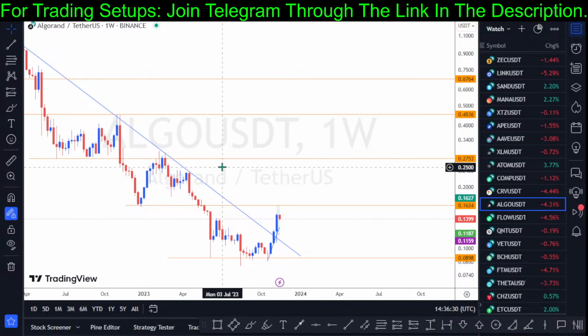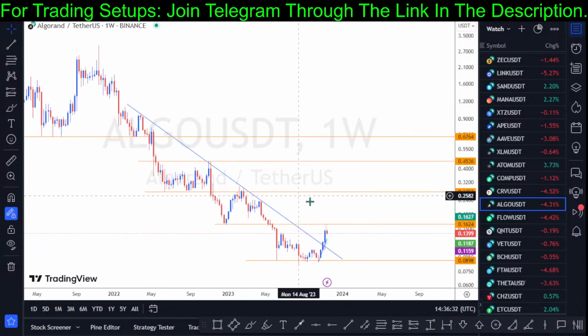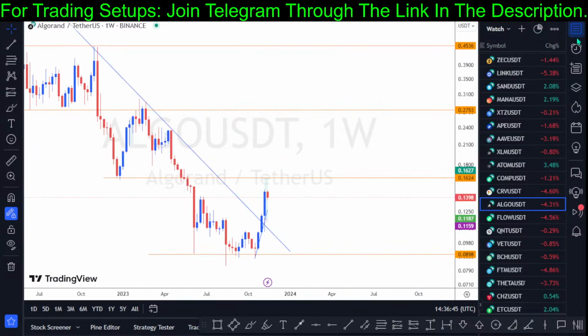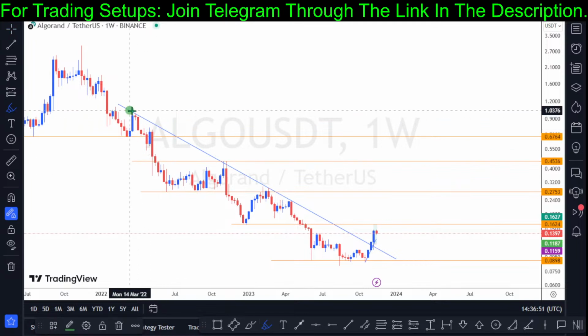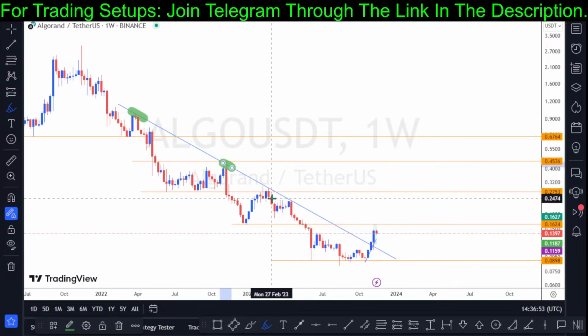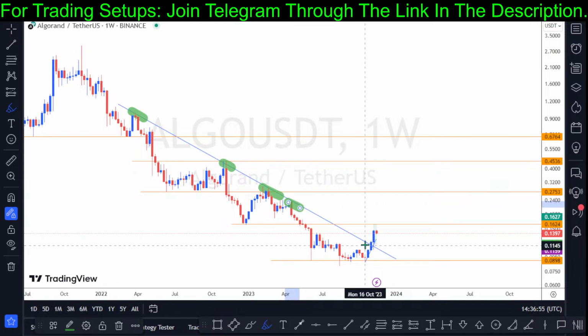So let's check it out. On Algo, we have a downtrend, and the market can't continue to go down forever in a downtrend. The market won't continue to go down in a downtrend. So price broke this downtrend channel or trend line. We have this trend line right from right here. You can see our price keeps on going down. Price broke out right here.